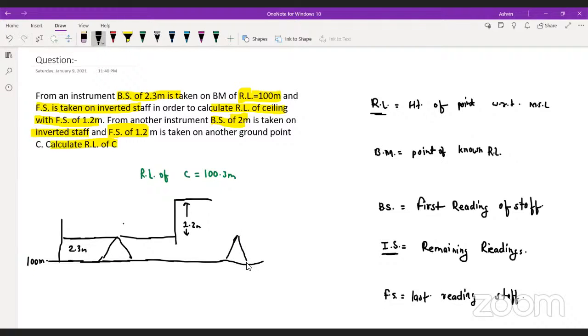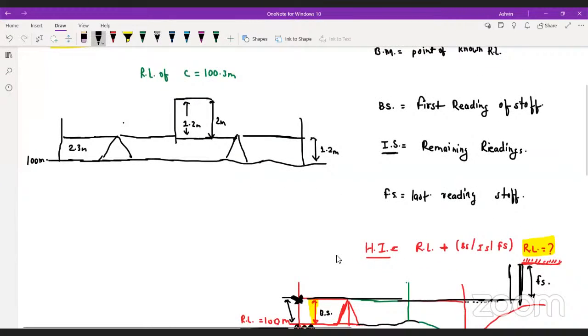Now you have set up another instrument, and you have taken this reading on the same inverted staff. In this way, only three students replied. Reply, guys. Another instrument, which was 2 meter. Yes or no? Now the other reading you have taken on this point is 1.2 meter. Do you guys agree with me? If you can draw the diagram, you have solved almost the problem.